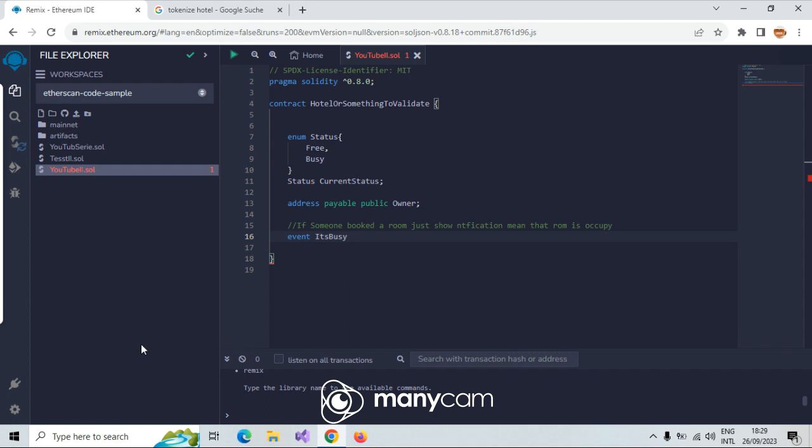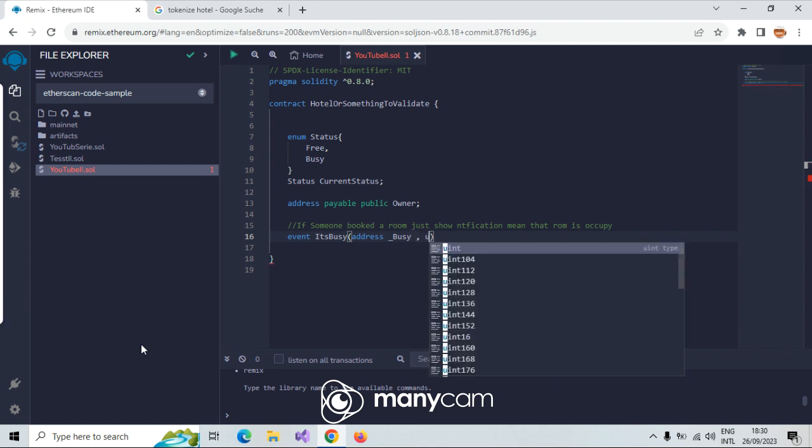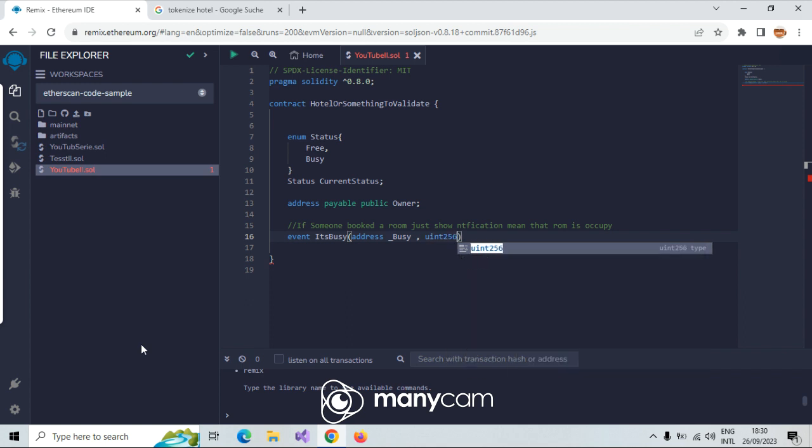This is just an event, just a method without implementation. When you say the room is busy, I want you to show me the address of that contract and value. When you say it is occupied, show me the address of that one and just value, for example. Okay, value. This is just an event.